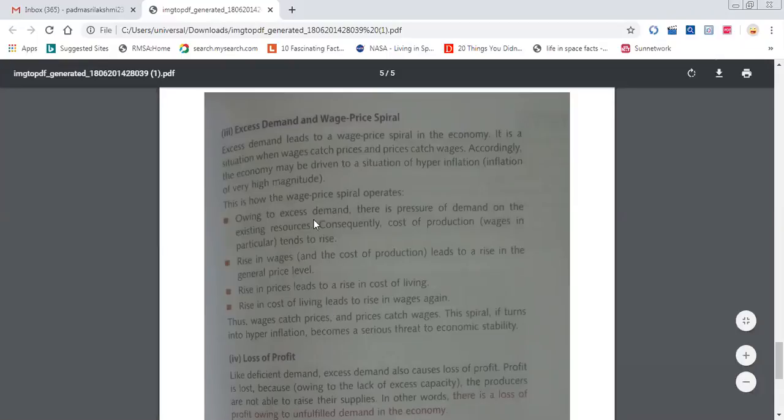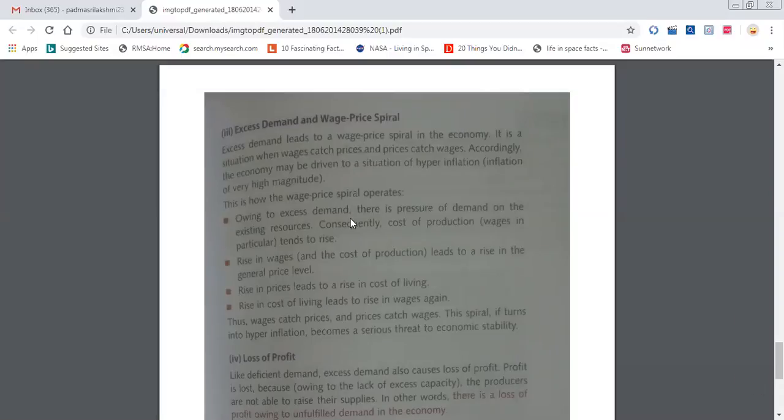Because of excess demand, you are getting more income, so you are able to demand more. If you are demanding more, the cost of production will consequently increase. Once the cost of production increases, there will be a rise in the general price level. What is the meaning of a general price level increase? What term will we use? Not product. General price level increases. What is the name?